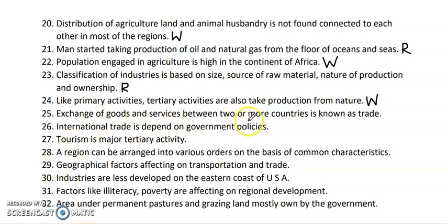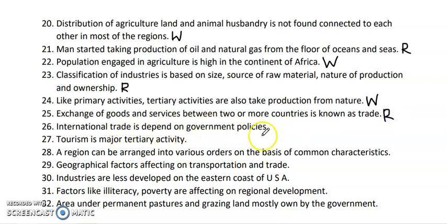Next, exchange of goods and services between two or more countries is known as trade. So it is exchange of goods and services. Whenever you exchange goods and services, it is also called trade. It is not required that it be between two countries, it can be within one country also. If it is between two or more countries, then it is called international trade. So this statement should actually be international trade or it can be trade also. So it is also a right statement, but a bit confusing.